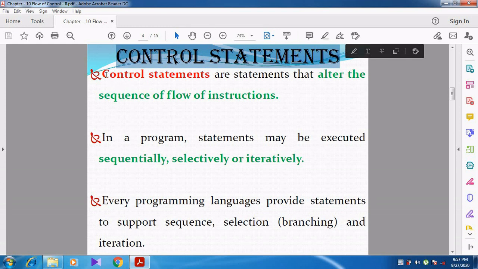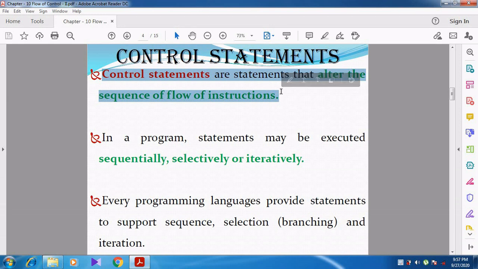First of all, we want to know what is meant by a control statement. Control statements are the statements that alter the sequence of flow of instructions. Whenever we create a program, first of all line number 1 will be executed, after line number 1, line number 2, line number 3, then line number 4, like that. So line by line the program will be executed.